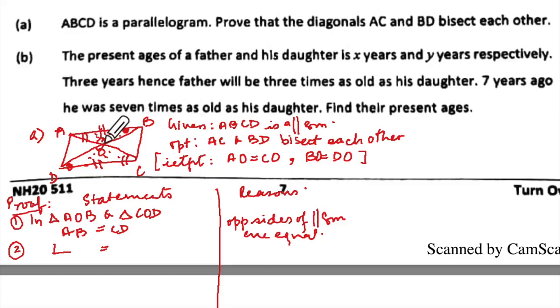The second statement, I will say angle, which one? Angle vertically opposite. AOB will be equal to angle C. We have written AOB and this in correspondence, no? So copy that COD. And what you will say? Vertically opposite angles are equal. Very good.